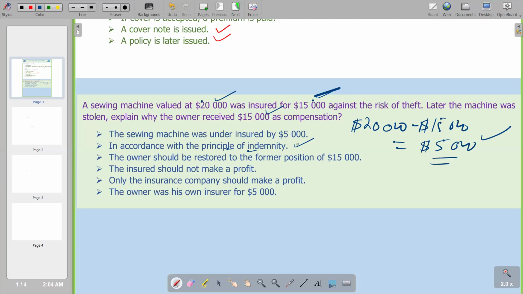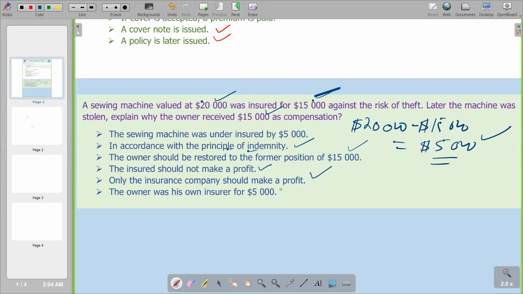On the third point, the owner should be restored to the former position of $15,000, which is exactly as we are explaining. The next one, the insured should not make a profit. The insured is the one that is paid $15,000 for the insurance, so that person should not benefit or make a profit out of it. Next point, only the insurance company should make a profit. Then the last point, the owner was his own insurer for $5,000.